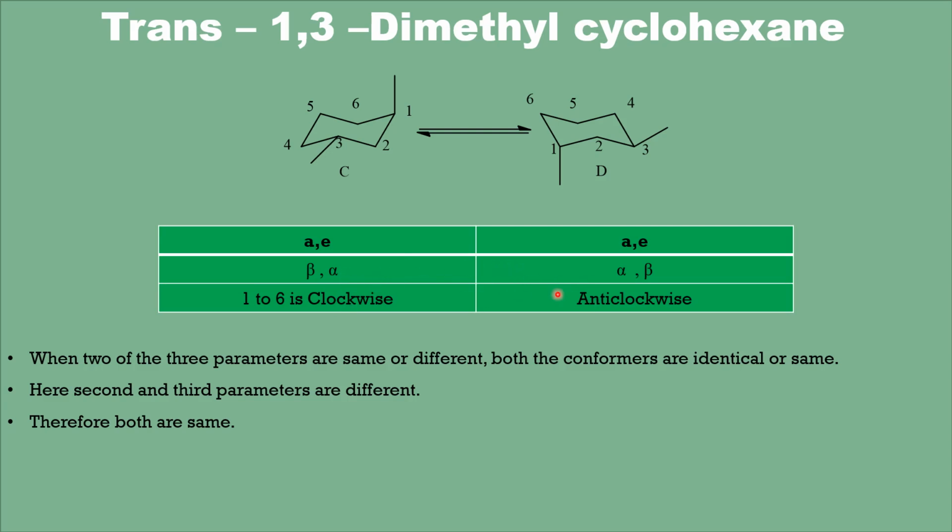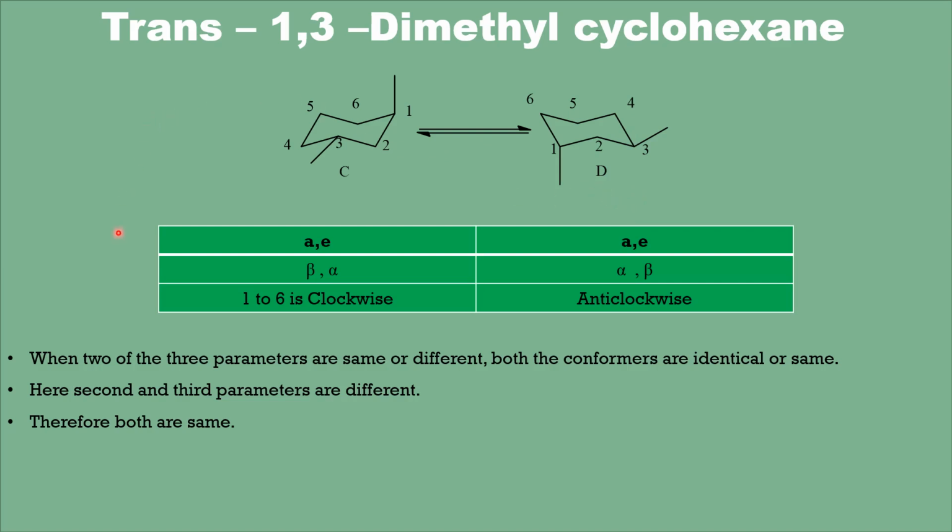So when both the parameters are differing, these two are identical. Therefore when the ring undergoes a ring flipping, we are getting the same conformer, and of course they are having the same energy and they are the same.